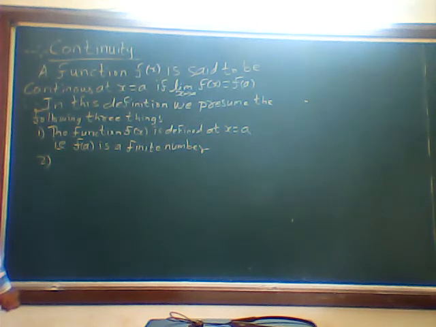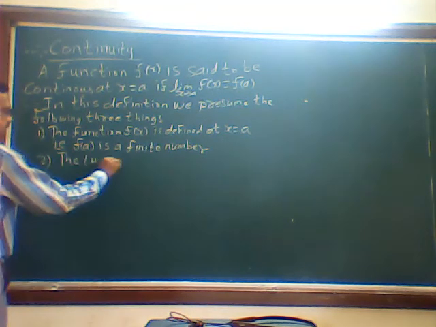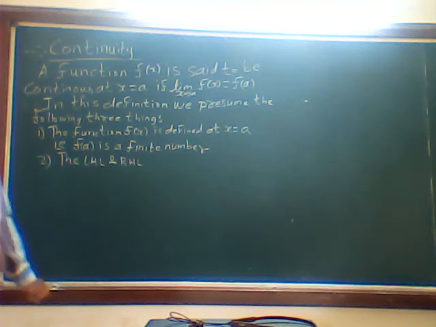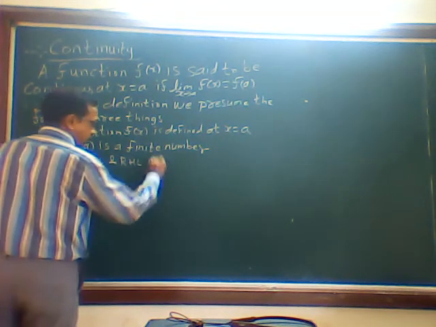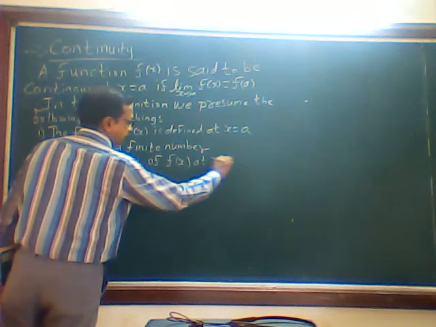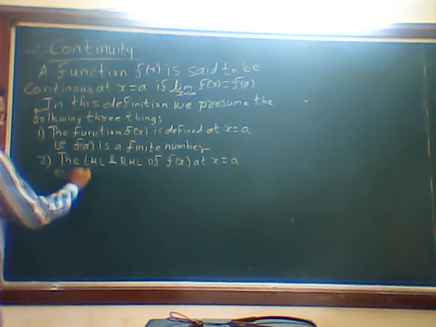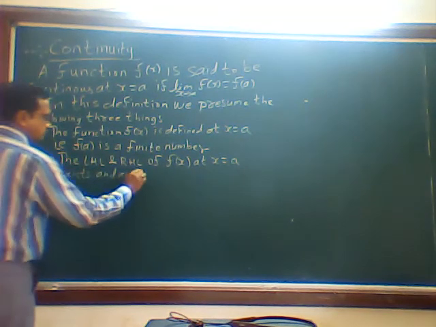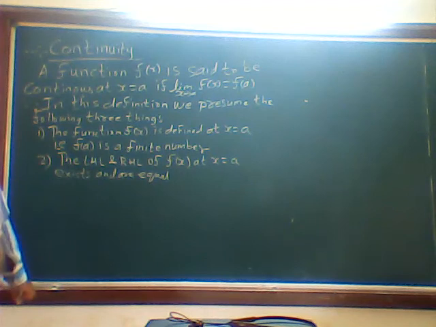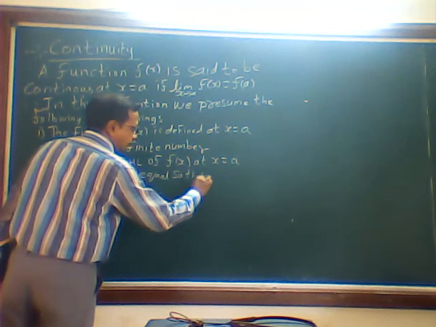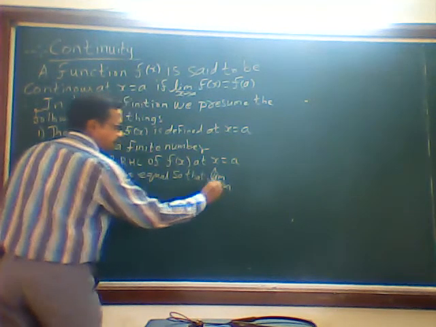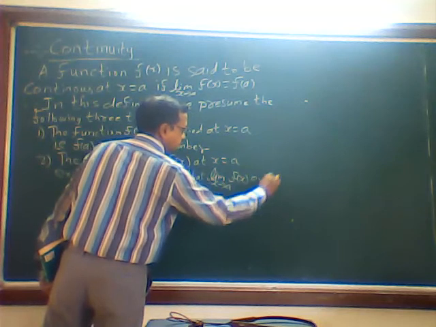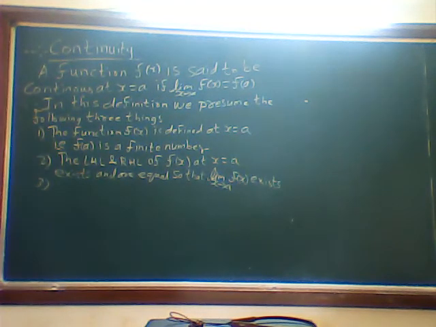Second one, the LHL and RHL of f of x at x is equal to a exist and are equal, so that limit x tends to a, f of x exists.